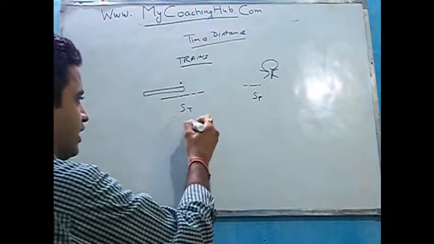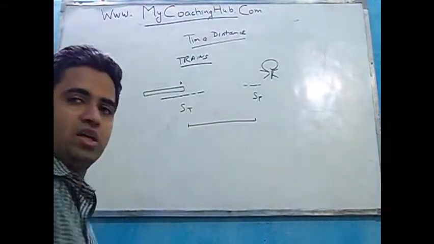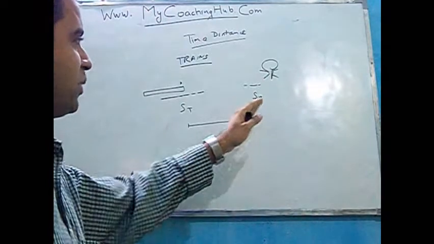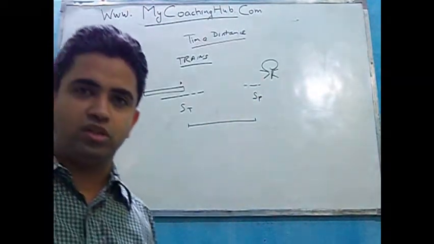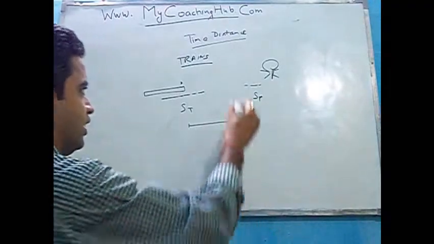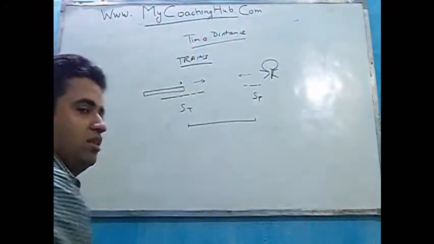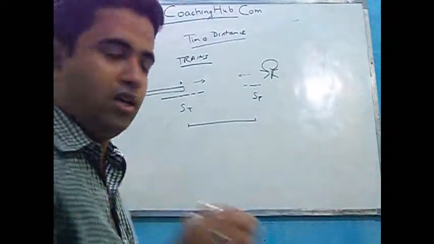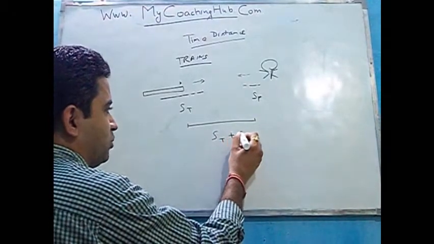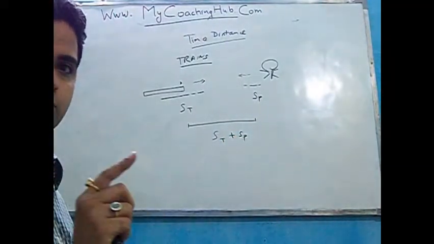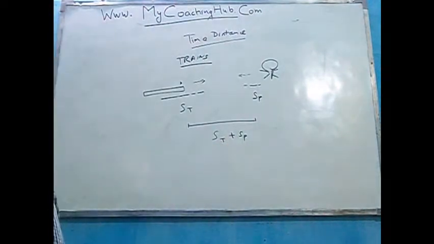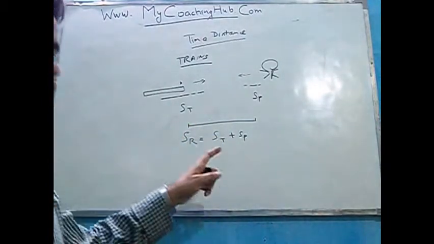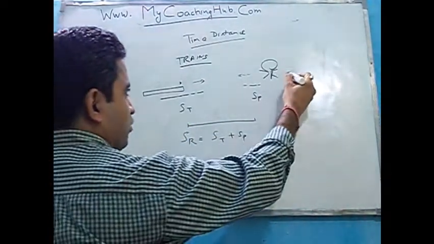The distance whatever is there between both of them, ये डिस्टेंस स्पीड ऑफ ट्रेन से भी कम हो रहा है और ये डिस्टेंस स्पीड ऑफ पर्सन से भी कम हो रहा है, बिकॉज बोथ द थिंग्स आर मूविंग टुवर्ड्स ईच अदर, they are moving towards each other, therefore the distance traveled by both of them together is being covered by the speed of train plus speed of the person. So total speed of both the objects is something that we will consider, and this is called the relative speed. So relative speed when both of them are moving towards each other is the sum.